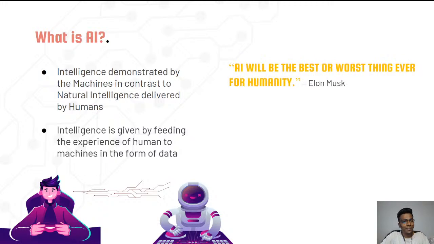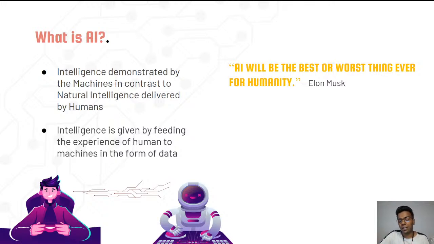And there is another interesting quote by Elon: AI will be the best or worst thing ever for humanity. Does it look weird, right? Of course it will, because while talking about AI, there are a lot of problems as well as a lot of benefits. The only thing we can do is learn to take control over it. We should have control of the growth of artificial intelligence.